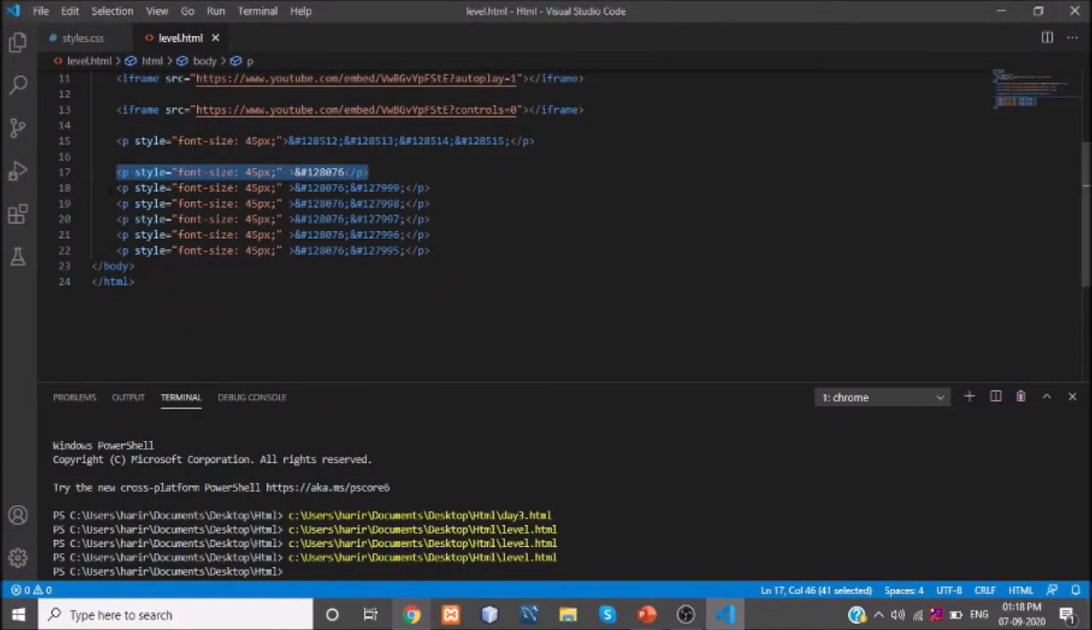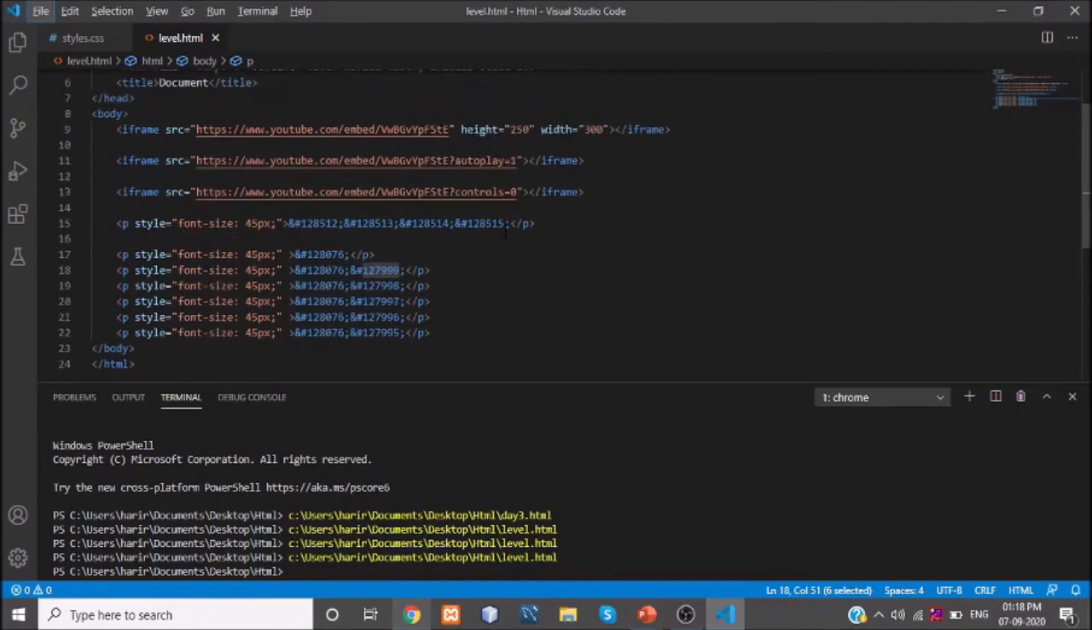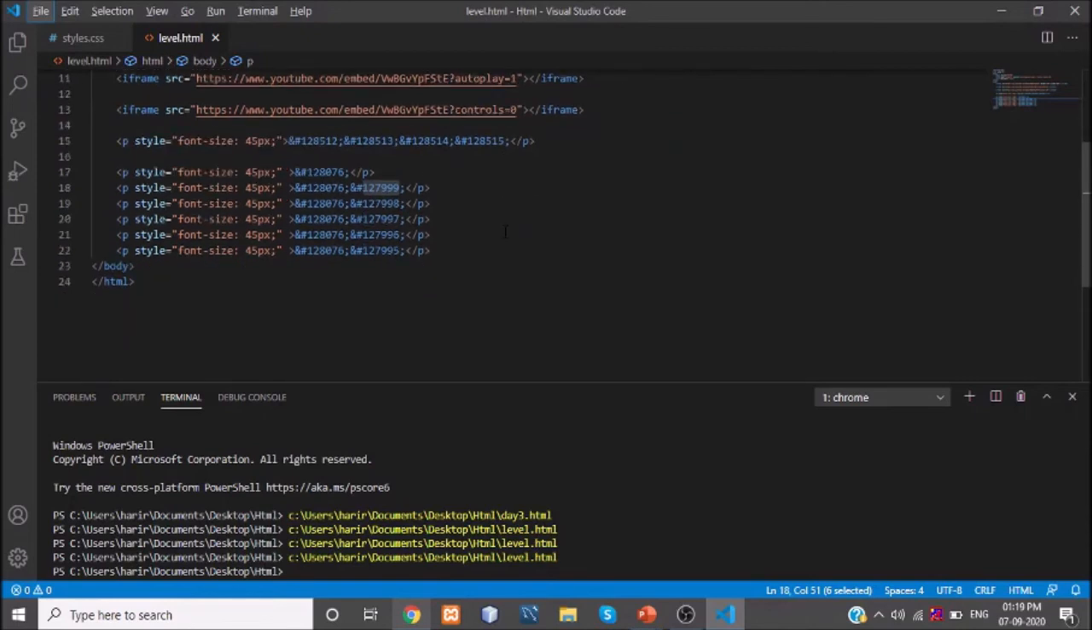After this, in lines 18 to 22, for the same emoji, whatever emoji code we are using here, I have used it in the next 5 lines also. I have just added another set of numbers to differentiate the color of the emojis. This is all about adding emojis in HTML. Hope you guys are able to understand how to make it possible using HTML.